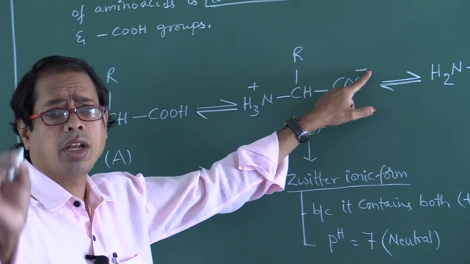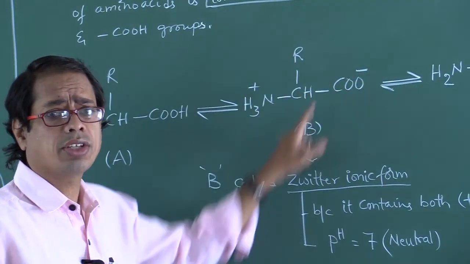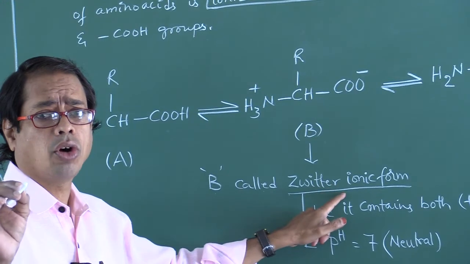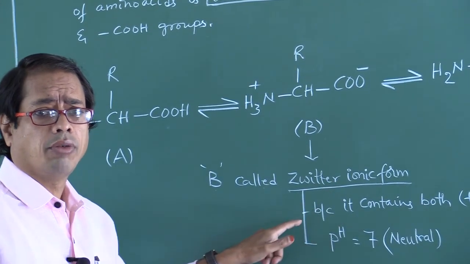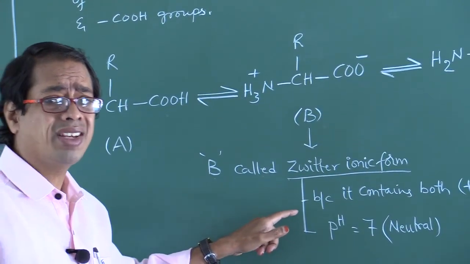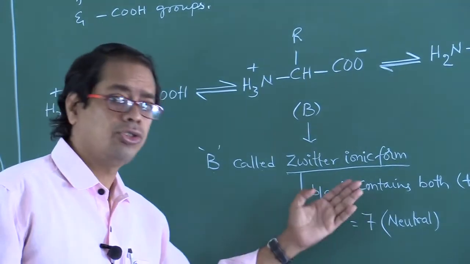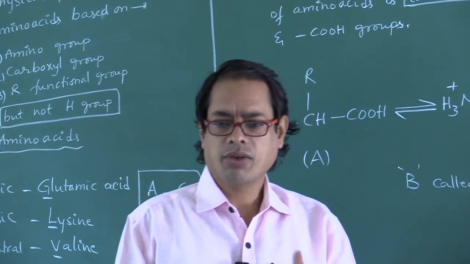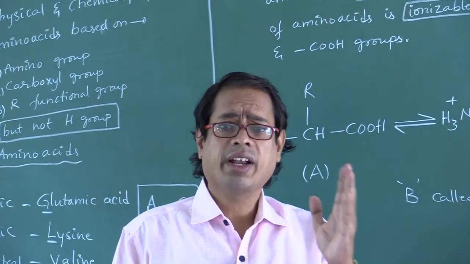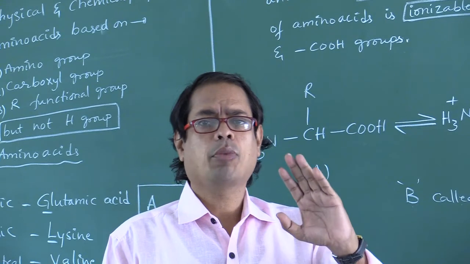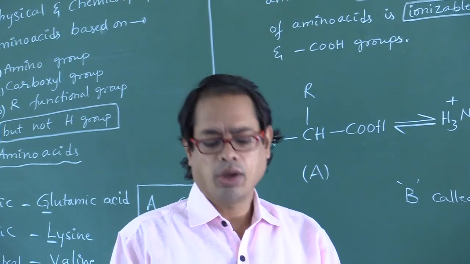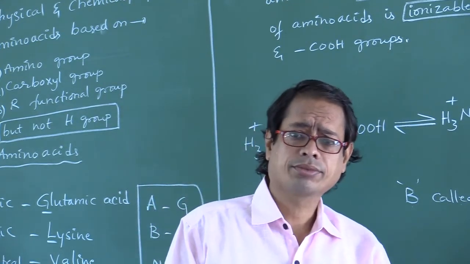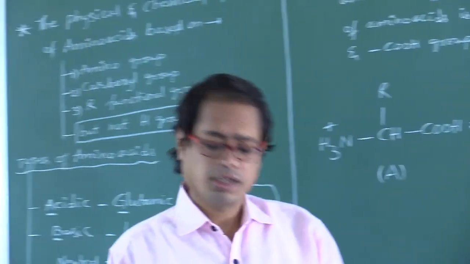The compound having both plus and minus is called a zwitterionic compound, at pH 7, considered neutral. So this is all about amino acids. Today we discussed how to analyze the chemical composition of amino acids. I hope you understood, my dear students, and we will meet in the next class.